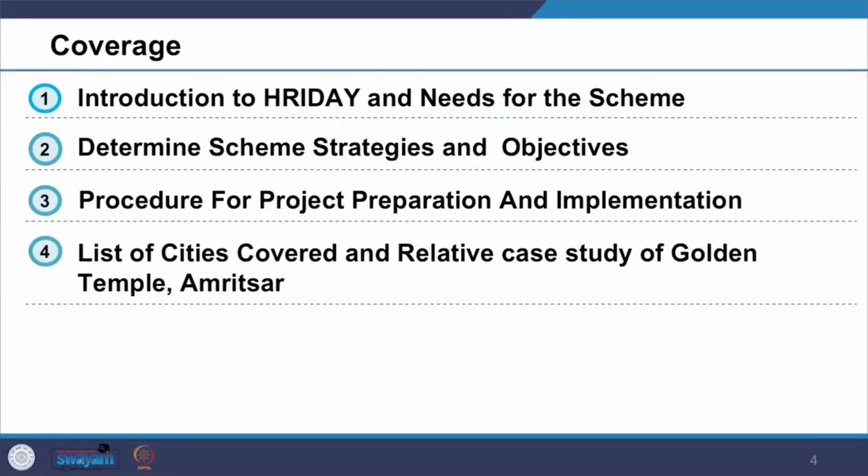Accordingly, the coverage of the lecture will include introduction to the HRIDAY scheme, and we will look at the need for the scheme. We will look at the overview of the scheme, the strategies and its objectives. We will outline the procedure which was followed for management of the project and its implementation.